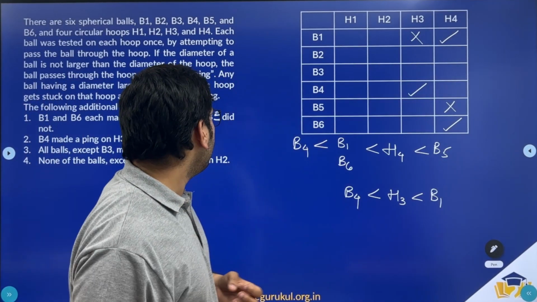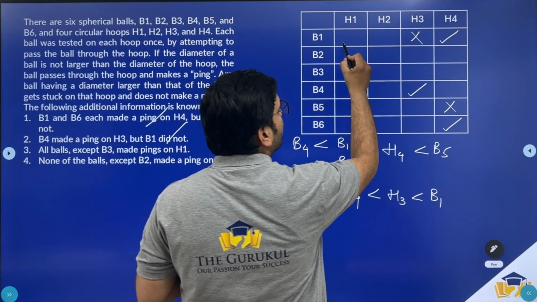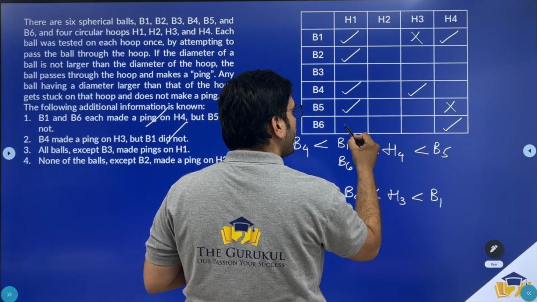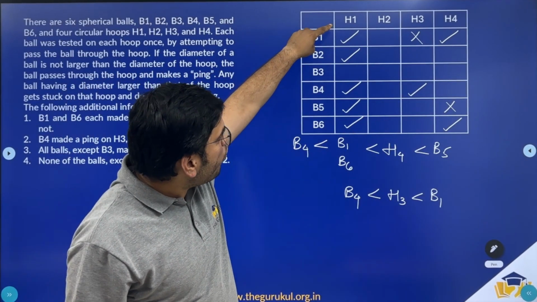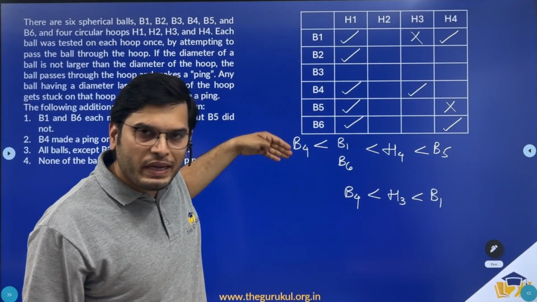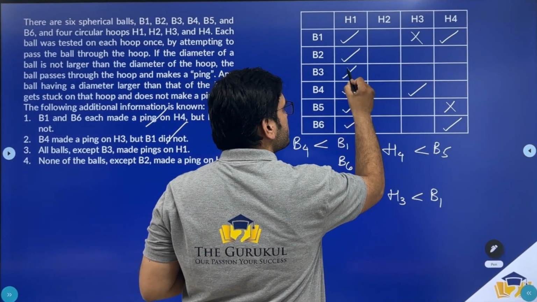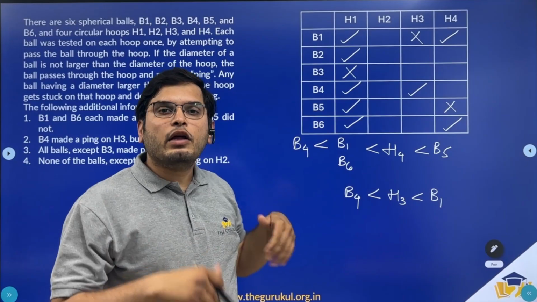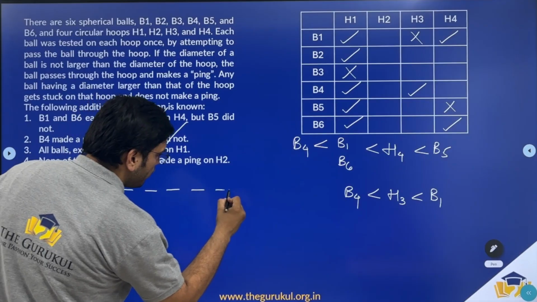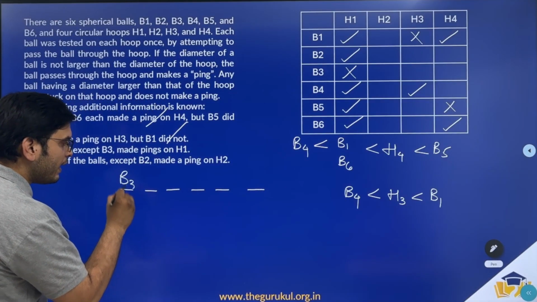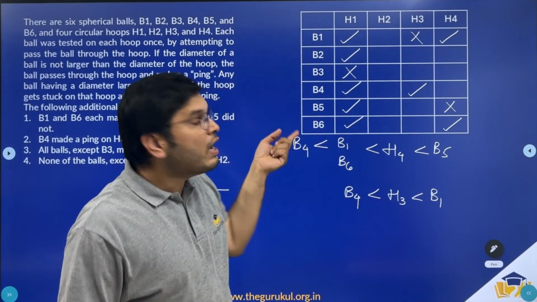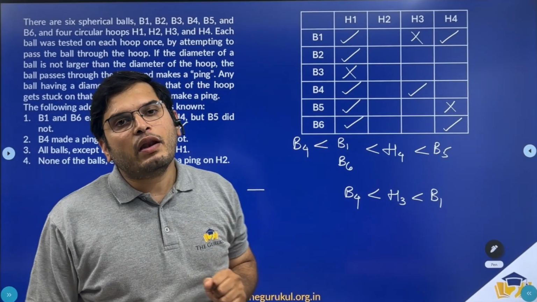Now let's look at the third statement. All balls except B3 made pings on H1. So in H1 you have B1 passing through, B2 passing through, B4, B5 and B6. So I can say that H1's diameter is greater than B1's, B2's, B4's, B5's, B6's diameters but not B3's diameter. So this makes B3 the largest of all the balls. If I have to arrange these balls in descending order, B3 should be the largest of all because H1 is greater than B1, B2, B4, B5, B6 but less than B3.